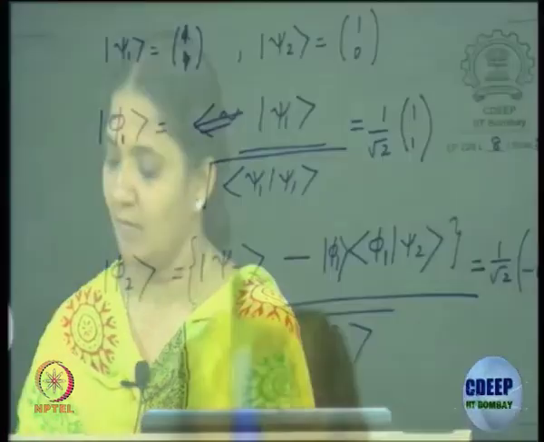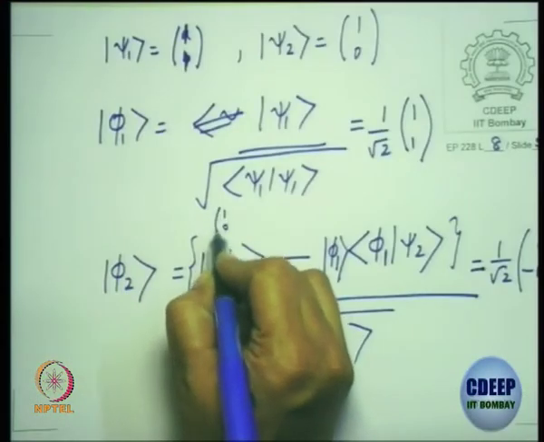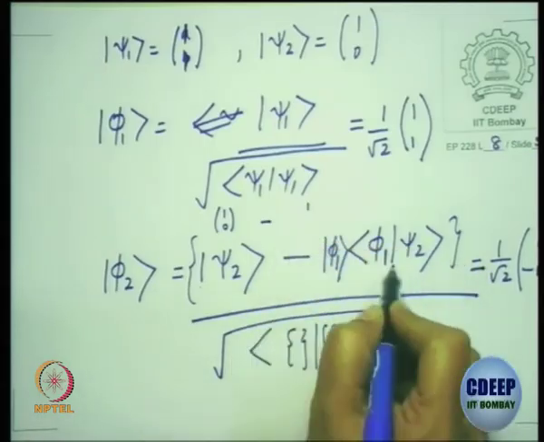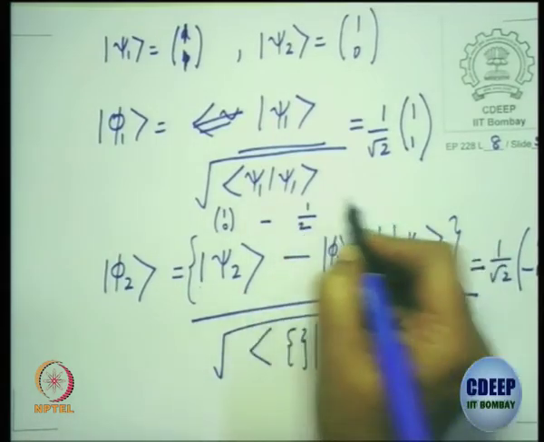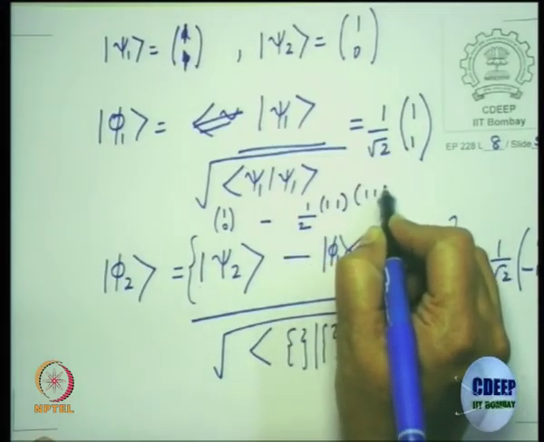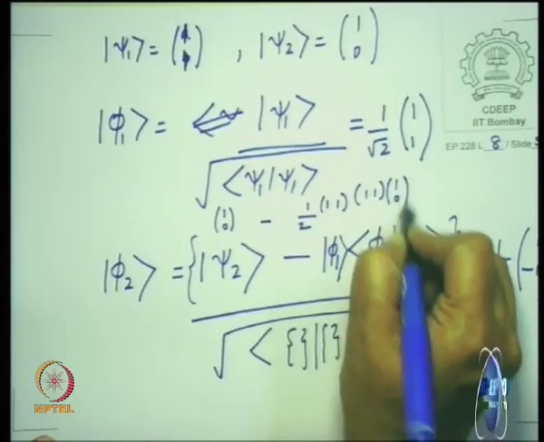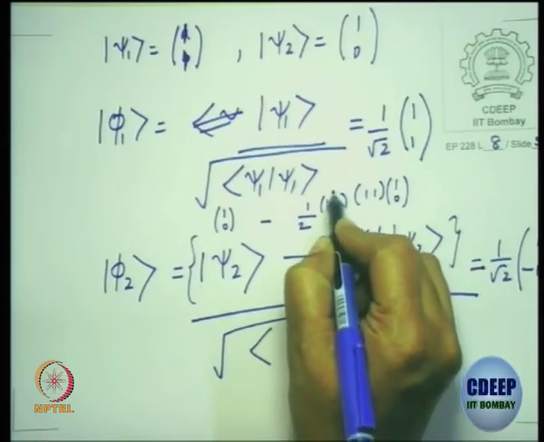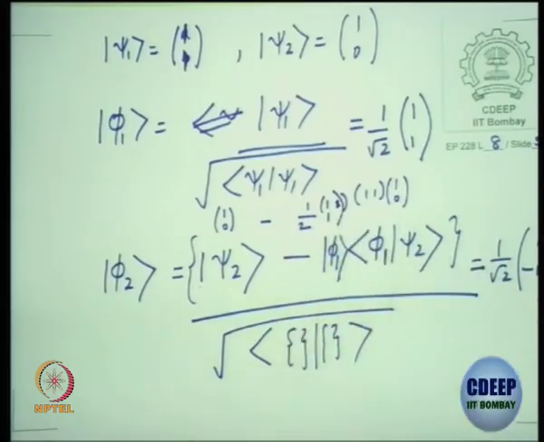This will be 1 0 minus 1 by 2, 1 1, 1 1 with 1 0, right? Sorry, 1 1 and then 1 1 with 1 0. Is that right?